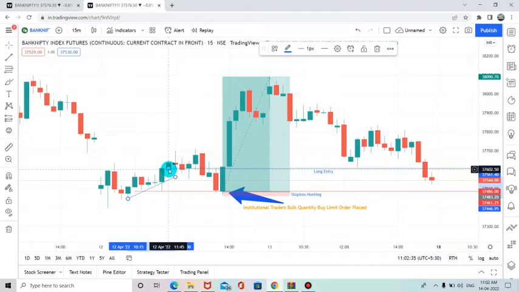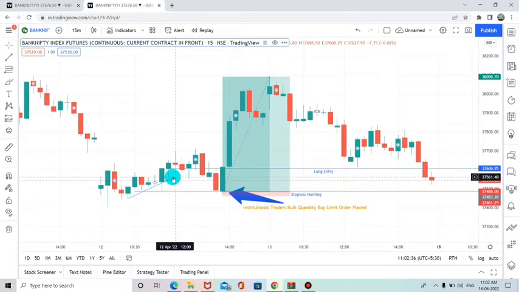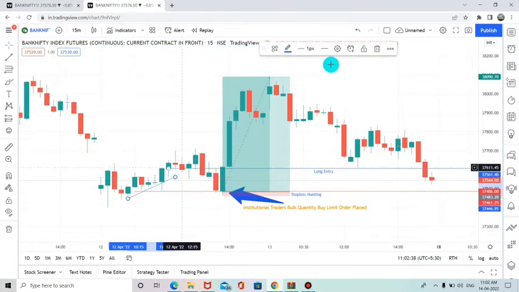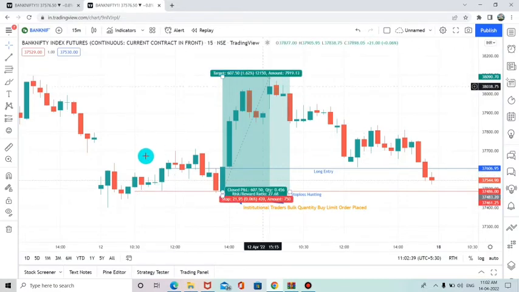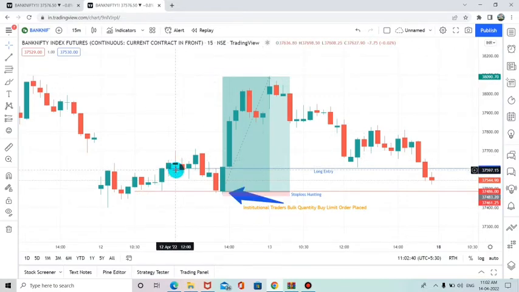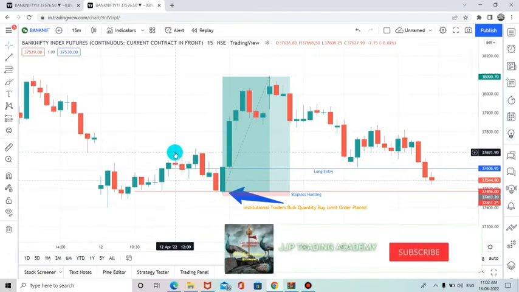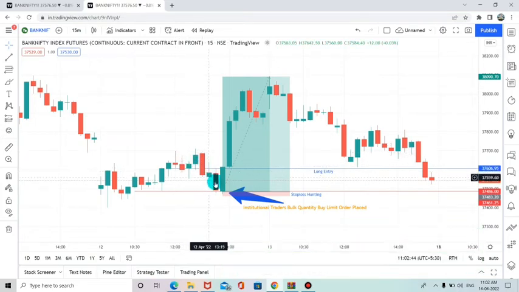For example, if we have taken a long entry at that point, we will keep the stop loss at the swing low. The swing low stop loss will be the low of that particular candle, and that stop loss is perfect for us retail traders. We can keep this much stop loss only, so we keep the stop loss here. Once they know the orders have been placed here, they place limit orders exactly at that point, hunt our stop loss, and place a huge quantity of orders for the buy entry.